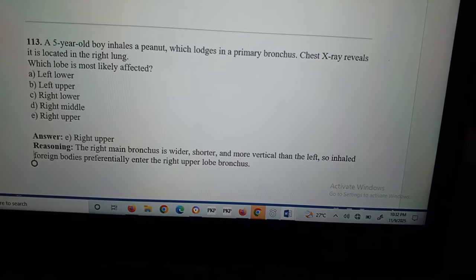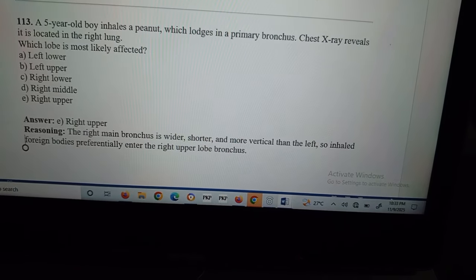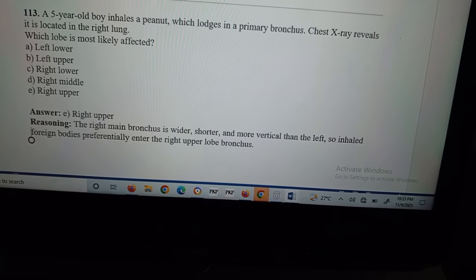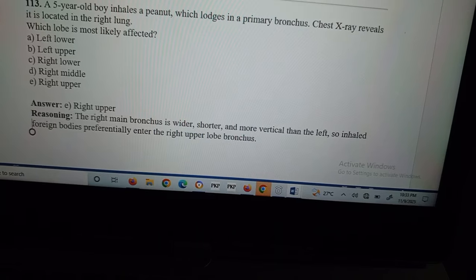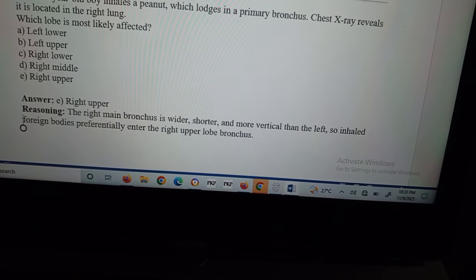Question number 113. A 5-year-old boy inhales a peanut which lodges in the primary bronchus. In which lobe is it most likely to lodge? It goes into the right upper. The right main bronchus is wider, and so inhaled foreign bodies preferentially enter the right upper lobe bronchus.